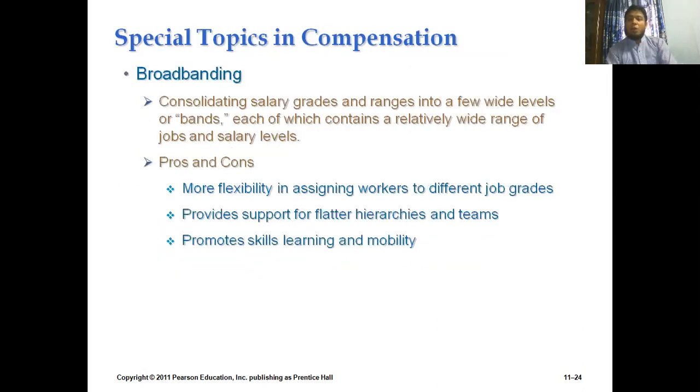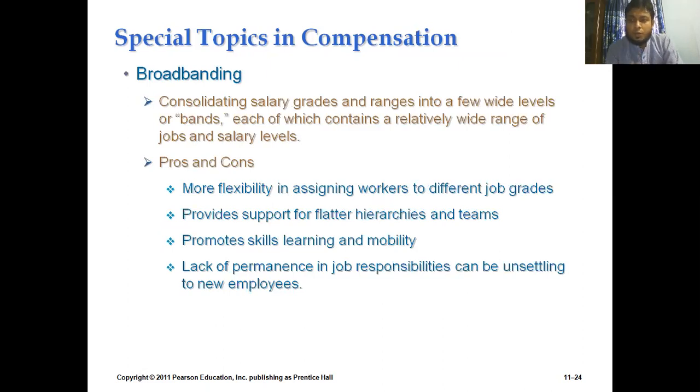Okay, now we are going to discuss a very important part of compensation theory, that is broadbanding. Now the question is, what is broadbanding? Broadbanding means consolidating the salary grades and ranges into fewer wide levels, so it will be very convenient for organizations to develop the wage curve.